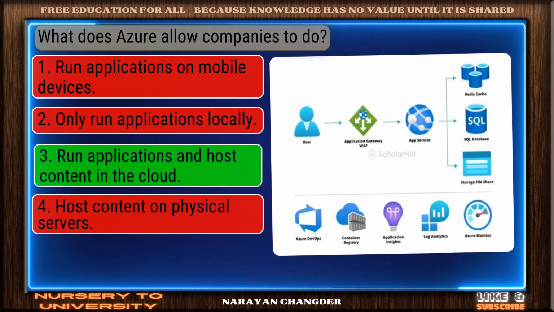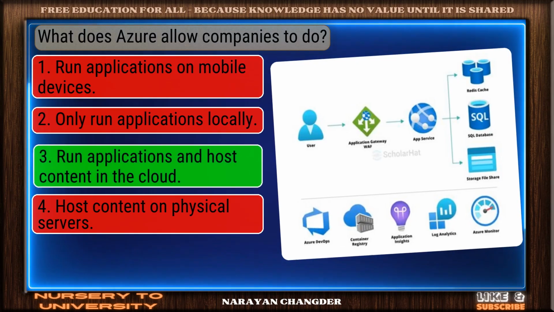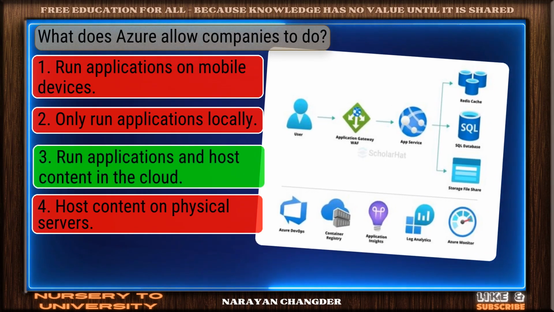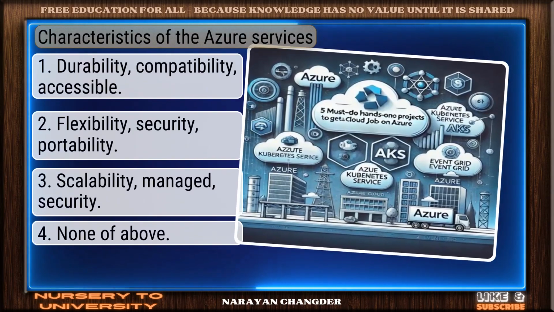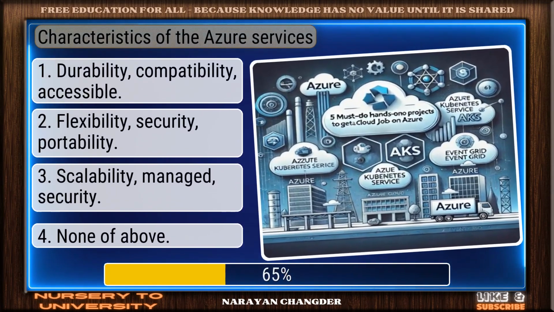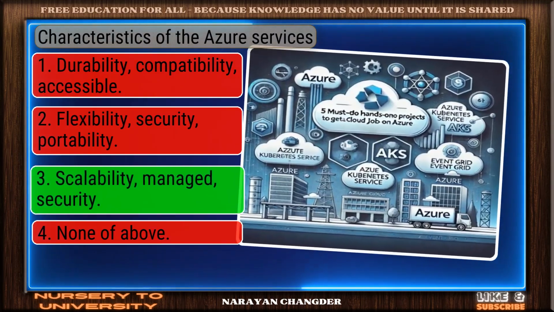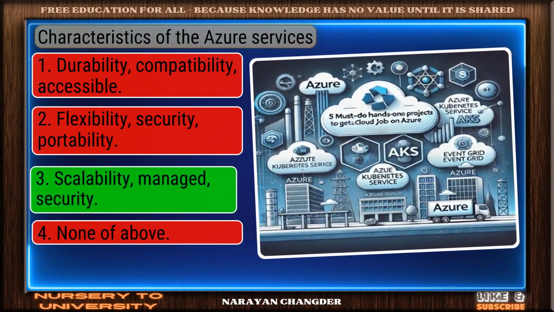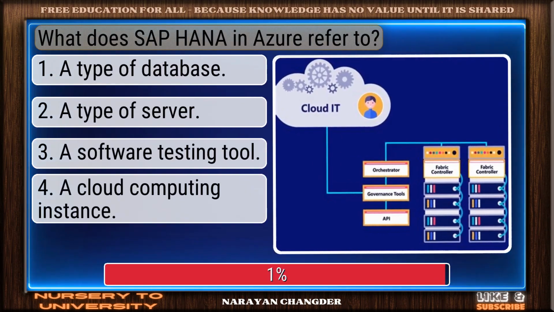Exactly. Run applications and host content in the cloud makes sense, and it is the right choice. Question number 62. Characteristics of the Azure services. Good thinking. Scalability, managed, security is the right answer. Question number 63. What does SAP HANA in Azure refer to?